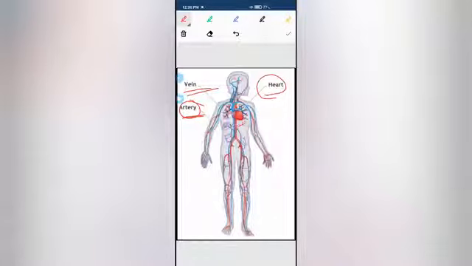This deoxygenated blood is again carried by the veins to the heart for purification. Again the blood will be oxygenated or purified in the heart, and the same process goes on in a cyclic manner. So this is the circulation, or you can say transportation, in animals.